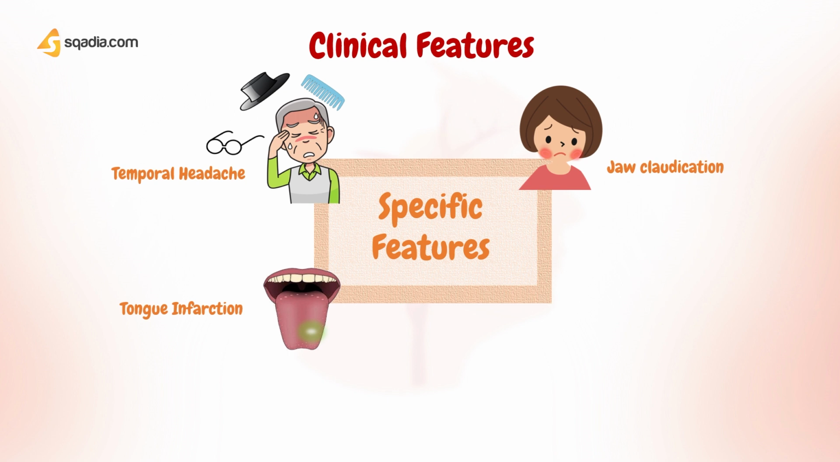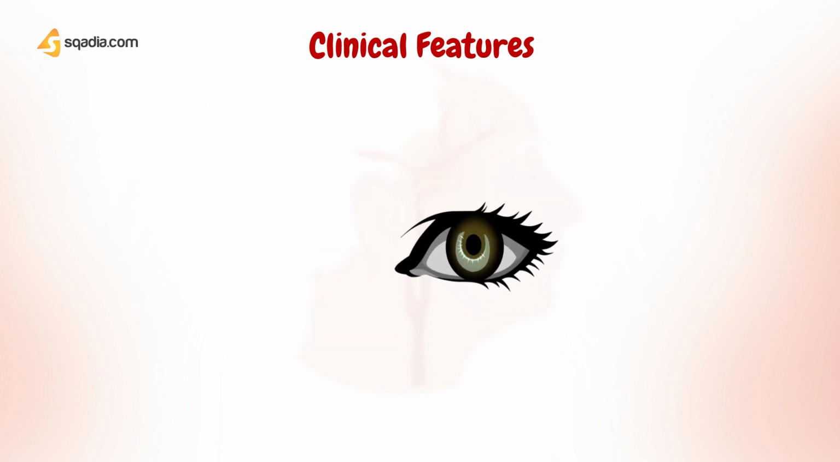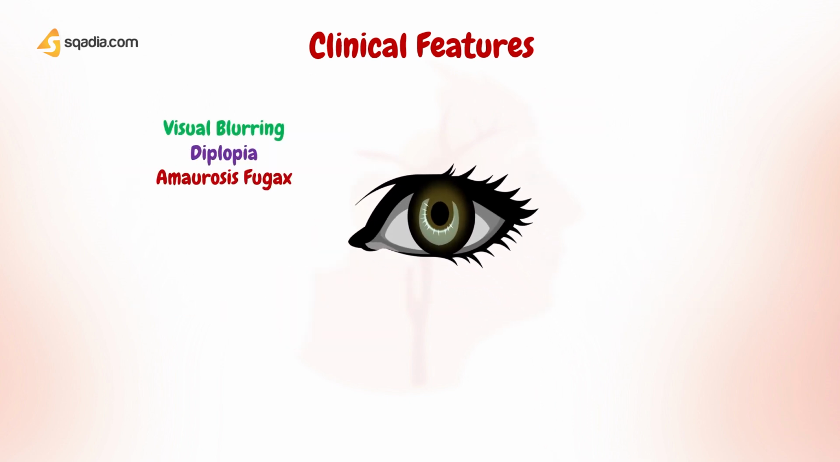Now let's come to a symptom that makes it a serious condition. That is involvement of the eye. Eye manifestations can be in the form of visual blurring, diplopia, or amaurosis fugax, which means transient visual loss. Initially, these symptoms are unilateral, but if timely treatment is not started, they can worsen and affect the other eye as well.